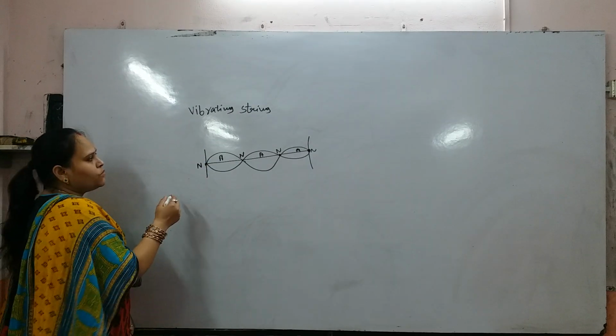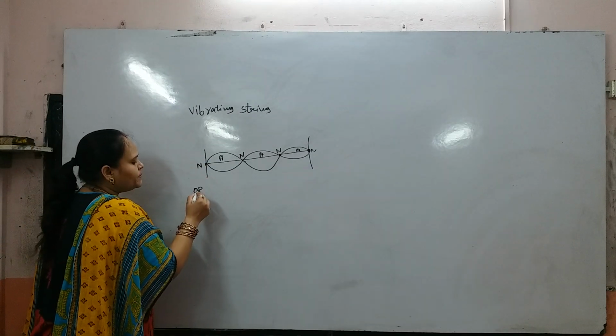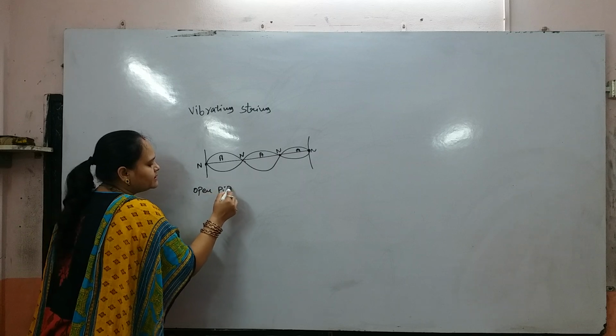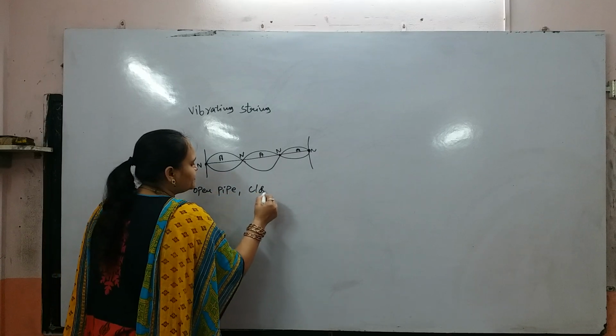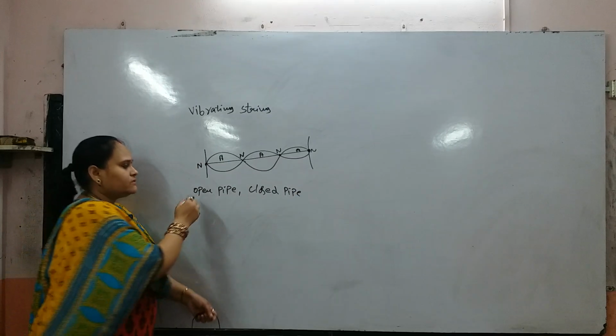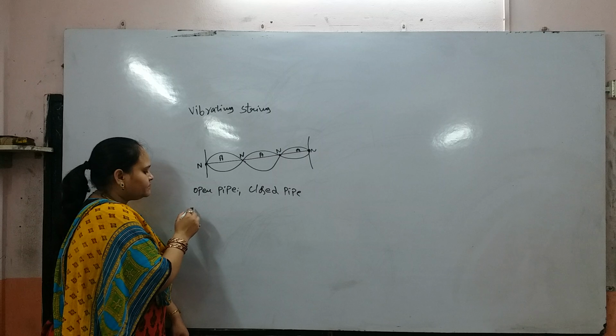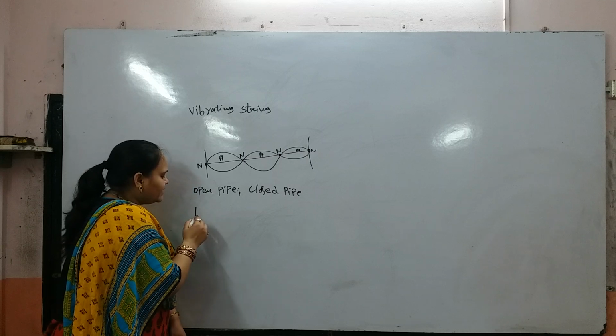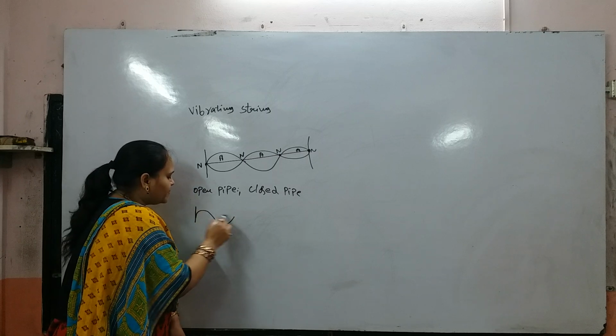What is the difference between open pipe and closed pipe? Small definitions. Open pipe: one end of the tube can be opened.